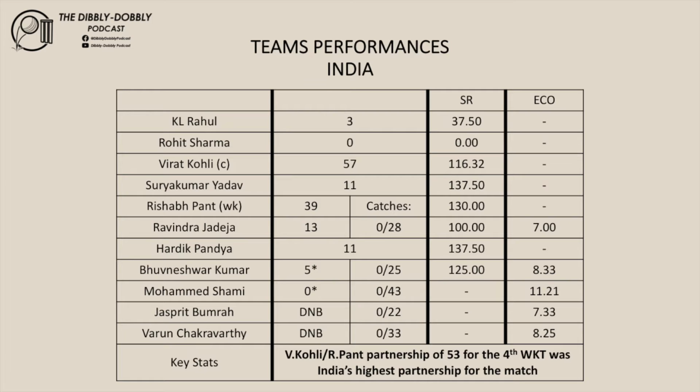The Kohli and Pant partnership of 53 for the 4th wicket was looking like getting India back on track and looking like posting a good score and a competitive total. But once Pant and Kohli got out, India struggled and lost wickets towards the end of the innings and couldn't get going at all with the bat. Virat Kohli was the only batsman who looked like scoring runs and tried his best to get India to a competitive total. India were able to get to 151, a total that in the end wasn't enough, and Pakistan chased down the runs easily to win by 10 wickets.